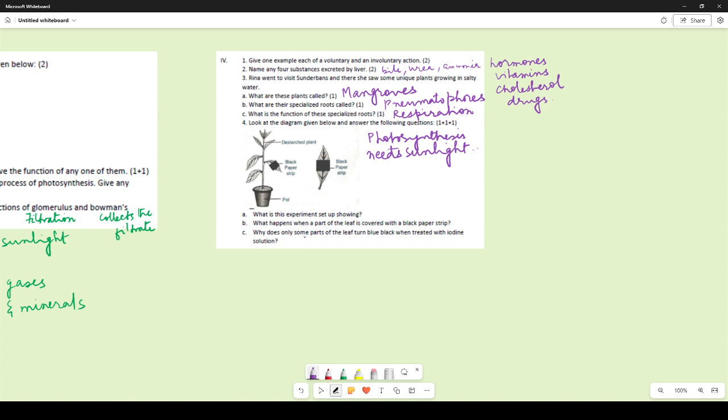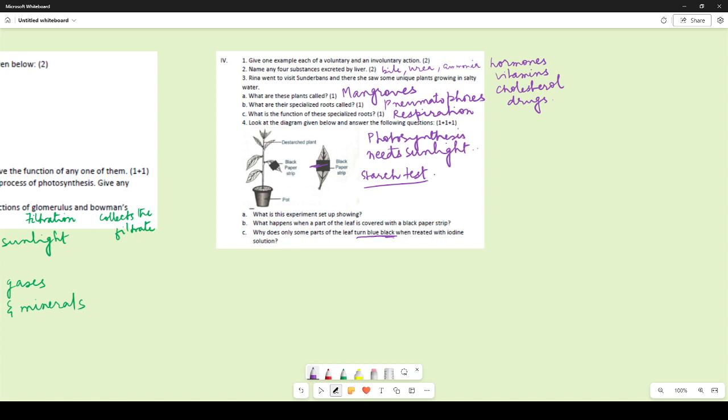Why does only some part of the leaf turn blue-black when treated with iodine solution? Now you know that iodine solution is a test for starch. Whenever you put iodine on the leaf, you will see that wherever starch is present, the leaf will turn blue-black. But here we see that some parts are covered with the black strip.